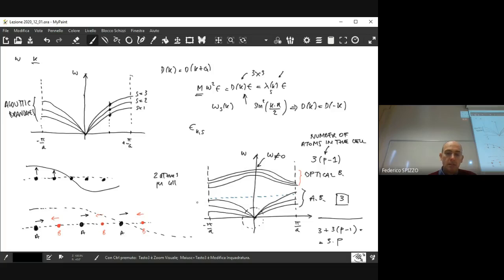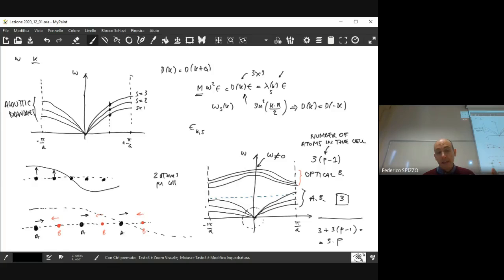In general, the energy of an acoustic or of an optical oscillation is of the order of tens of meV. So if we want to use energy on the vertical axis instead of frequency, then the energy scale here ranges from a maximum of 10 meV up to 40 or 50 meV.